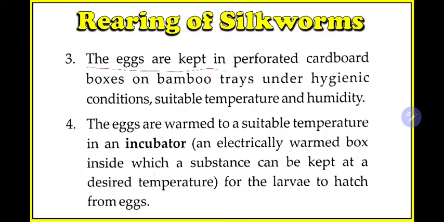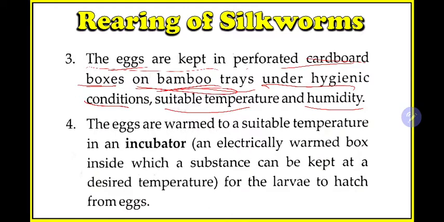The eggs are kept in perforated cardboard boxes or on bamboo trays under hygienic conditions, suitable temperature and humidity. Now we need to take care of these eggs, and from these eggs the next organism will come. So where are the eggs kept? In cardboard boxes, which are made of cardboard, and on bamboo trays, made of bamboo.